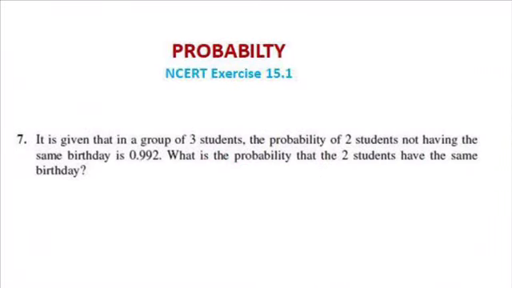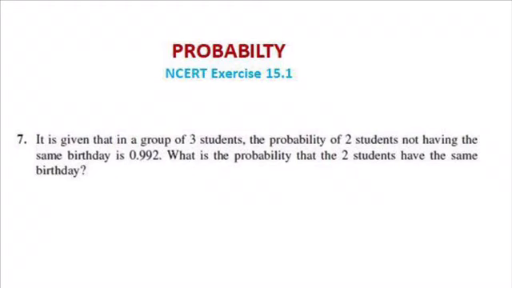So now we are moving to question number 7. It says it is given that in a group of 3 students, the probability of 2 students not having the same birthday is 0.992. What is the probability of the students having the same birthday?